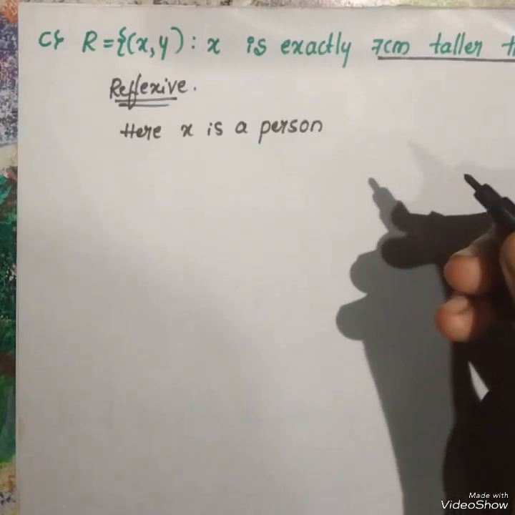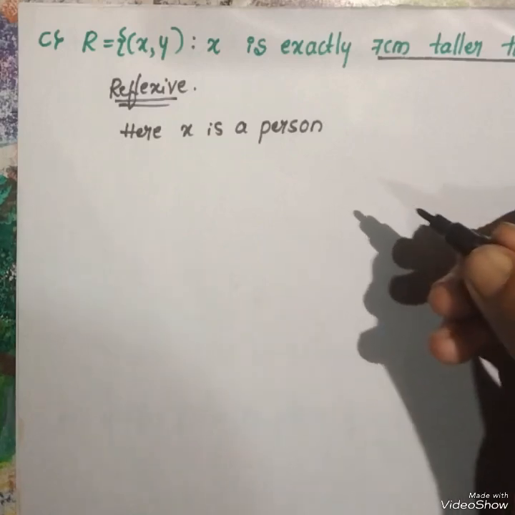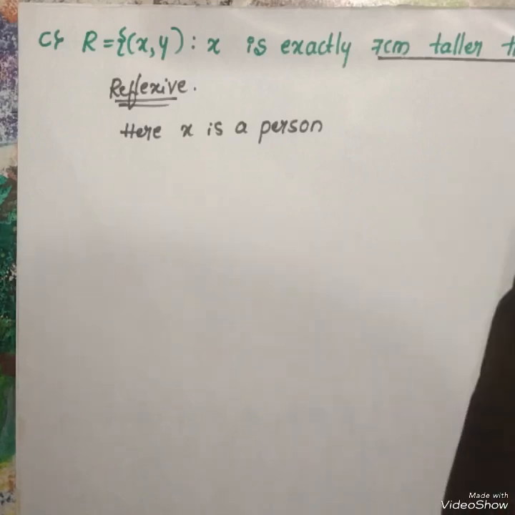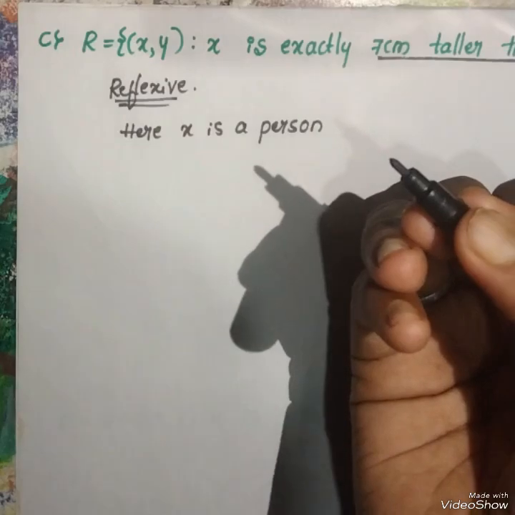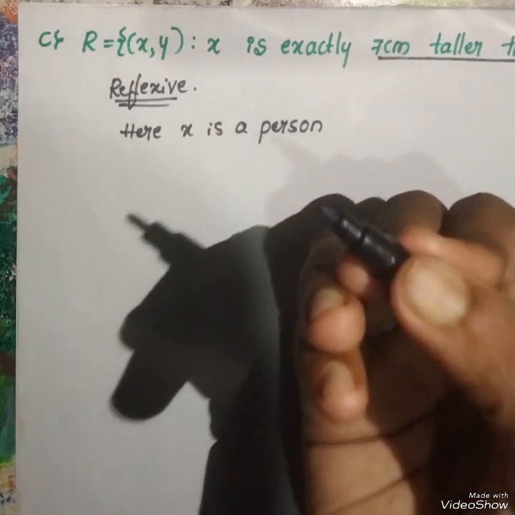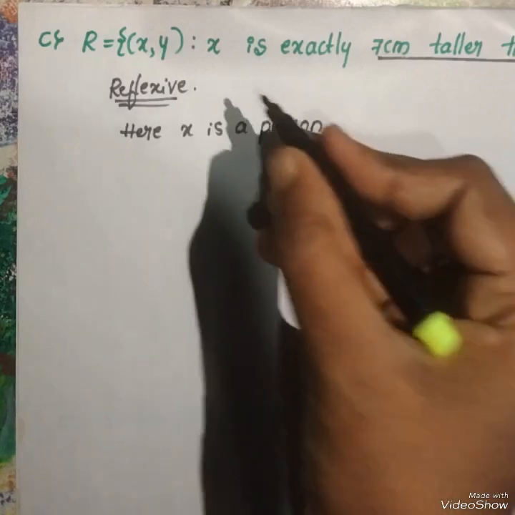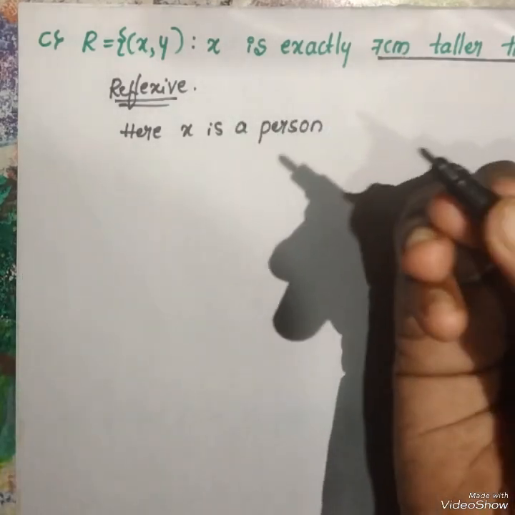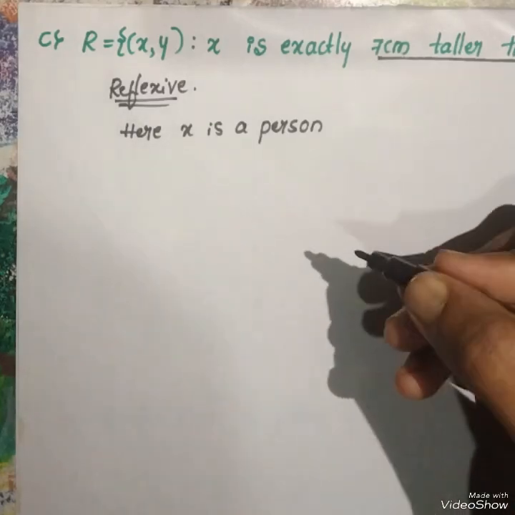For example, take a boy whose height is 145 centimeter. For the reflexive condition, every person has exactly the same height as himself. No one can be exactly 7 centimeter taller than himself.